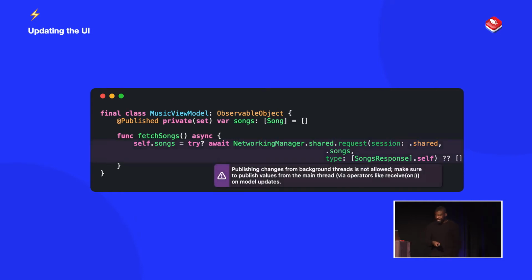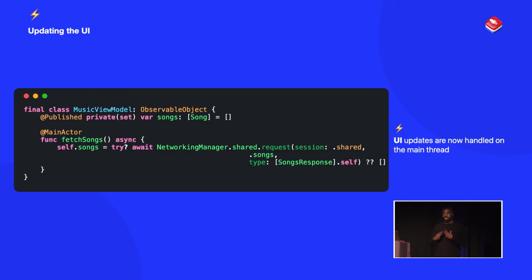Now, when you're writing your code and you're building it, and you see your SwiftUI preview, you're like, yeah, man, this works. It's great, man. I ain't got no problems here. But if you were to run this on the simulator, you've now got a problem. And the problem is that when you're writing code with async await, the code, like I mentioned before, is not going to be on the main thread. It's going to be on the background. So when you're writing your code, you need to make sure that if you're updating any of your UI, you place those updates back onto the main thread.